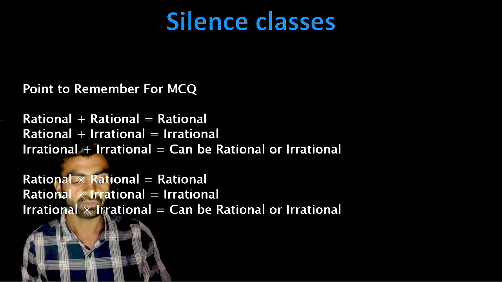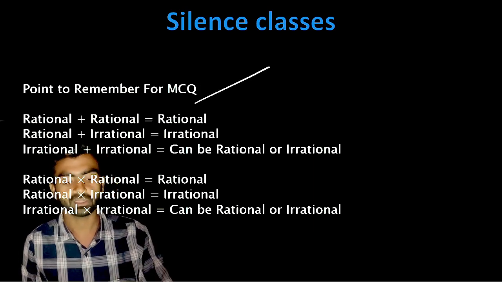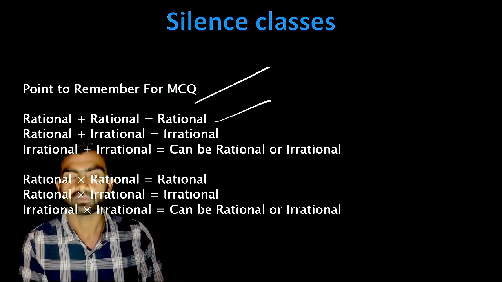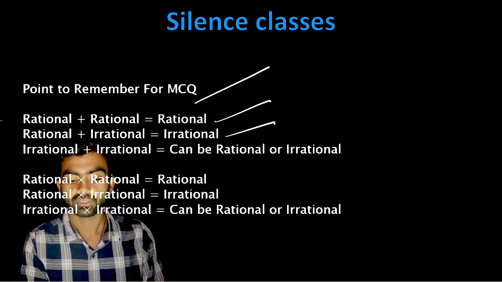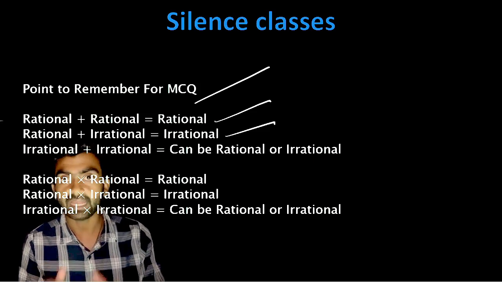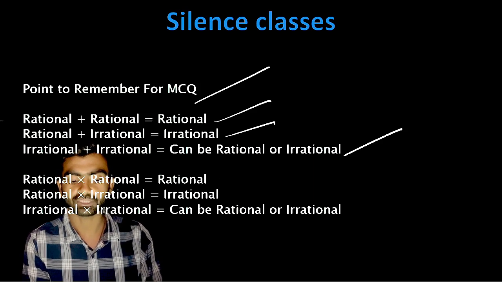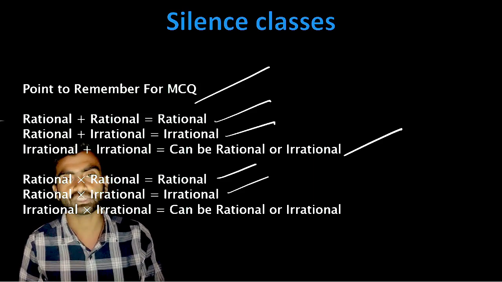Now we will do some MCQs. These are the points to remember for the MCQs. Rational plus rational is always a rational number. If I add a rational number with an irrational number, the answer will become irrational. Irrational plus irrational can be rational or irrational both. Rational multiplied by rational will always be a rational number. Rational multiplied by irrational is always irrational. Irrational multiplied by irrational can be rational or irrational.